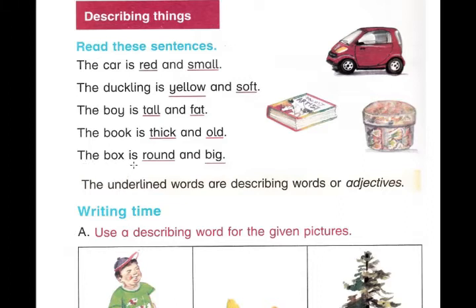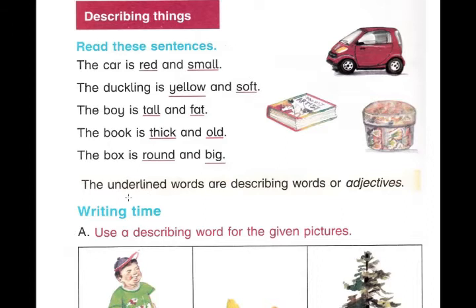The box is round and big. And you can see in this line, with the help of these words, round and big, we can explain the box. The underlined words are describing words or adjectives.